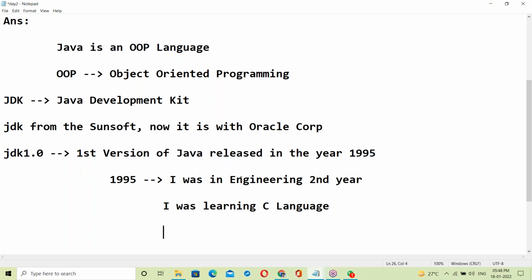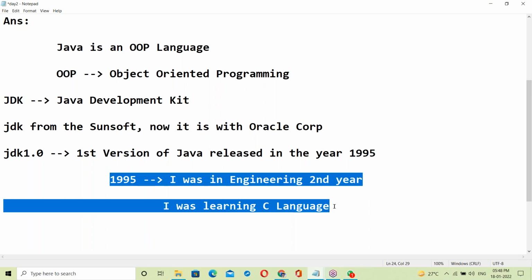So before Java was released, I was already in the software field.